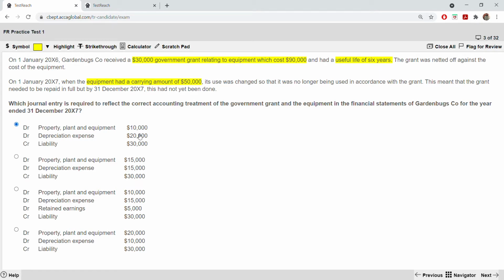And the liability, what would the liability be? It is the grant, which is 30,000, right? So the first one is correct.